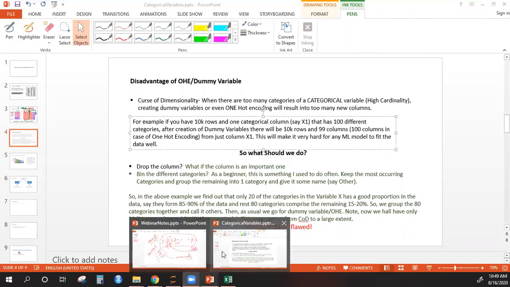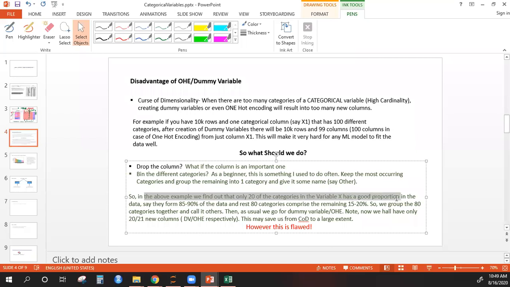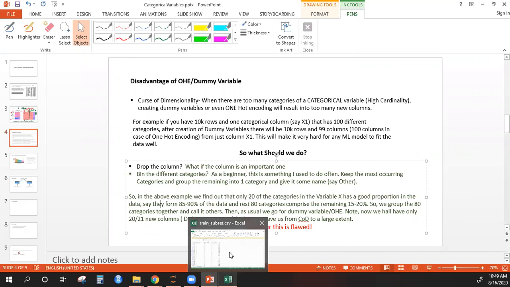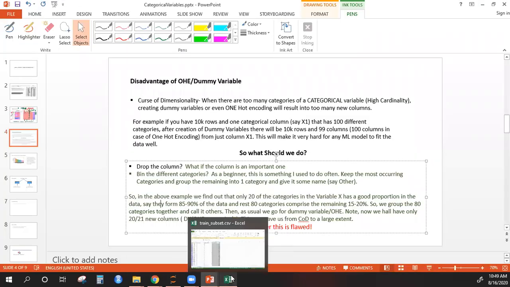Okay, so yeah, let's see what I have written here. So first is drop the column, second is bin into different categories. So in the above example, we find out that only 20 of the categories in the variable have a good proportion. Okay, so in our data it was actually worse. We did not have even 20 of them. It was just 7 or 8 unique values which were quite common, and others were very small in proportion.